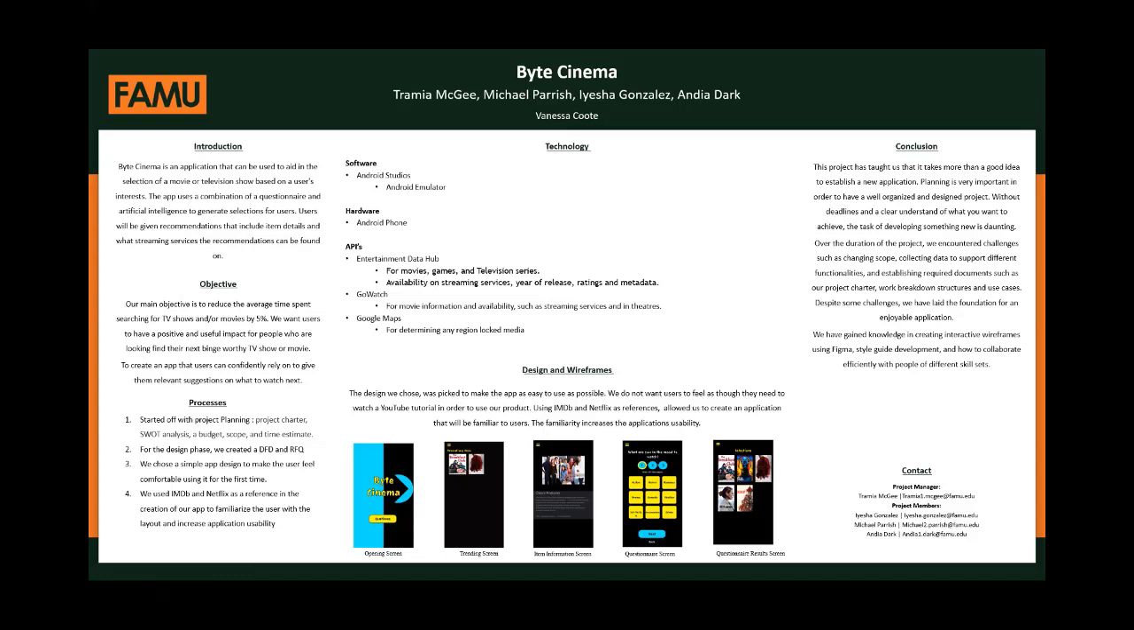The processes in the creation of our application included project planning. In project planning, we created a project charter, SWOT analysis, a budget, a scope, and a time estimate. After this, for the design phase, we created a DFD and an RFQ. We chose a simple app design to make the user feel comfortable using it for the first time. This included using IMDb and Netflix as a reference to familiarize the user with the layout and increase application usability. The technology we use for our application includes Android Studios, Android Phone, Entertainment Data Hub, GoWatch, and Google Maps.